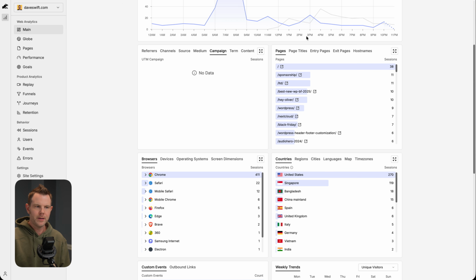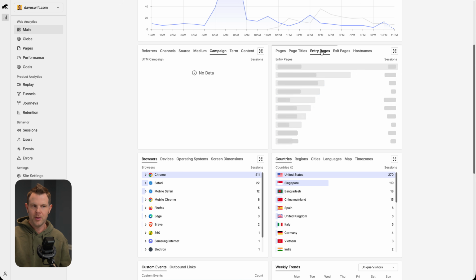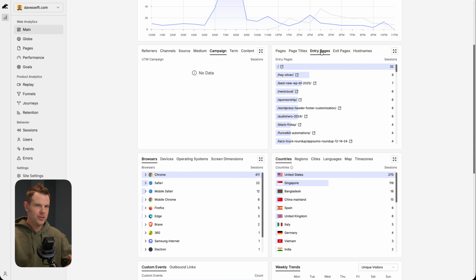This next card over here is all about which pages are performing the best on your website. So the first option here is the number of page views based on the slug. We can also view that same information using page titles. And they've got other information about entry pages. So an entry page is what page someone lands on for the first time on your website, as well as exit pages, what page are they on when they actually leave.